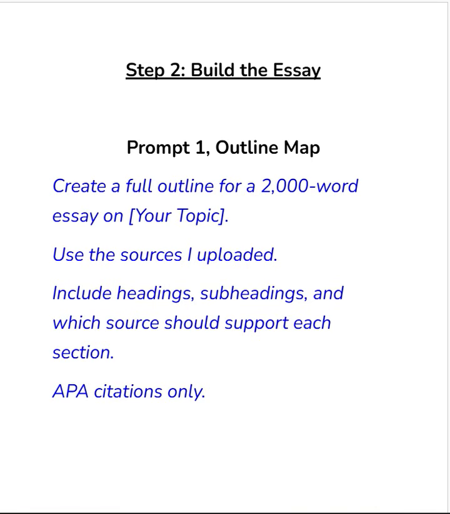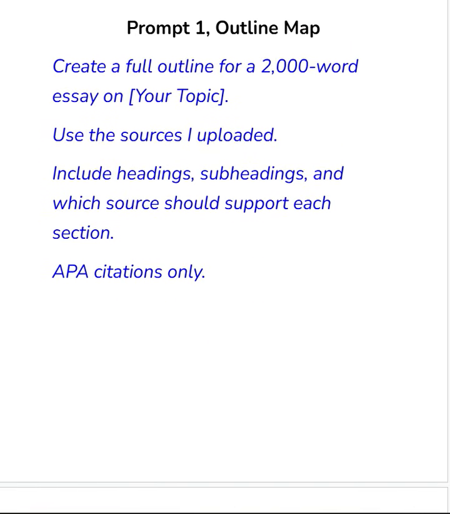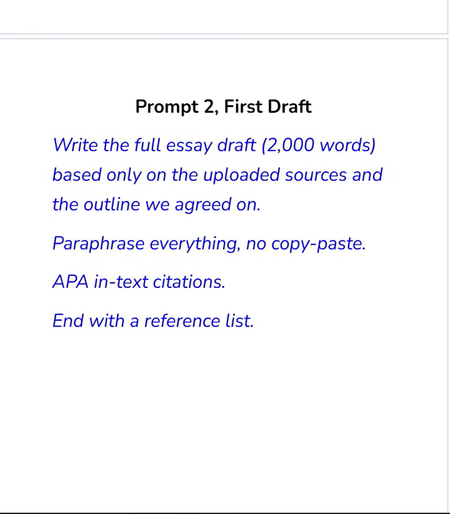This is the first prompt. This one will give you an outline. The second prompt will help you build out your first draft. Mind you, when you give ChatGPT a number of words, it might not give you the exact number of words. It might be less, it might be more. Sometimes it might even be scanty. When it does that, all you need to tell it is expand. Just say expand, or you pick a part that I gave you and say expand on this part. What I just shared with you is a secret that people are not telling you.